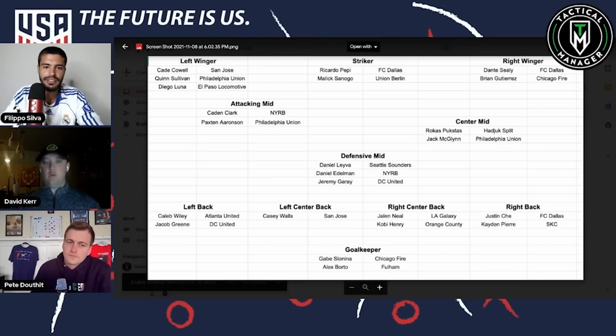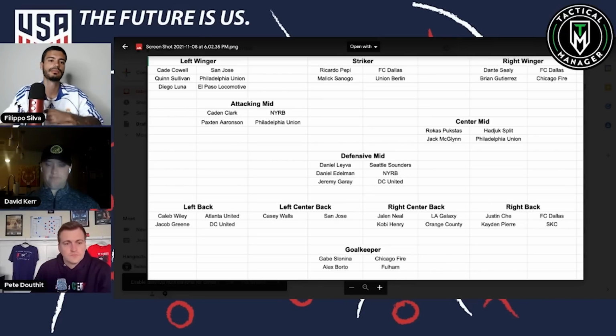But overall, this defensive group is going to be pretty solid defensively. I'm worried about how they're going to build out of the back, and especially going up against Brazil, we could get cooked. There's no other way to put it. Especially because this group is going to have 1 to 2 training sessions before going into it. They're all at least professionals. We didn't have that in any other cycle.